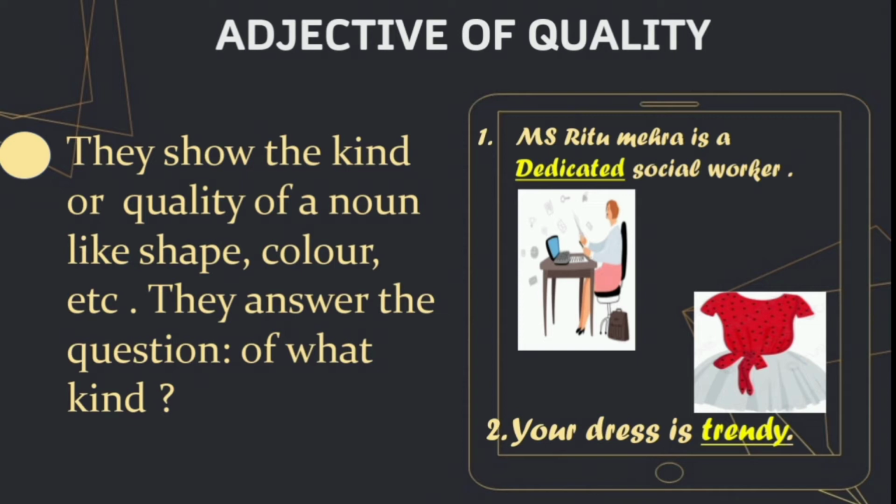For example, if you see here, Miss Ritu Mehra is a dedicated social worker. So what kind of social worker? Dedicated. Similarly, another example, your dress is trendy. So what kind is your dress? It is trendy. So these two words are adjectives of quality.